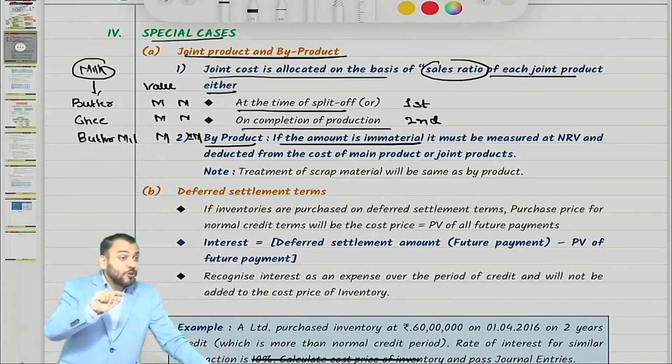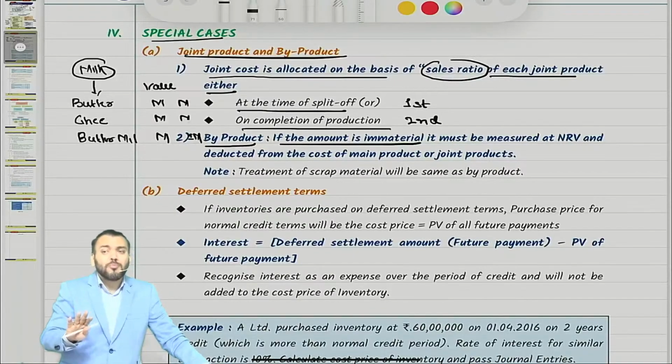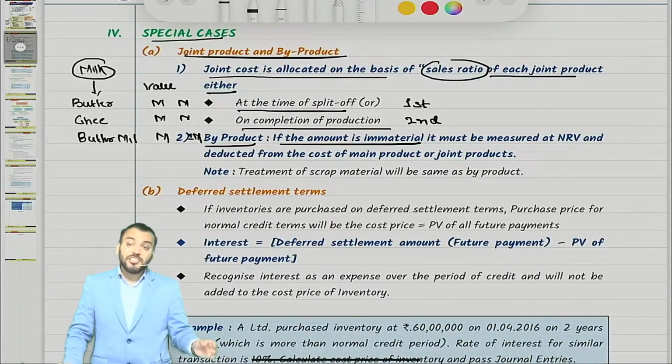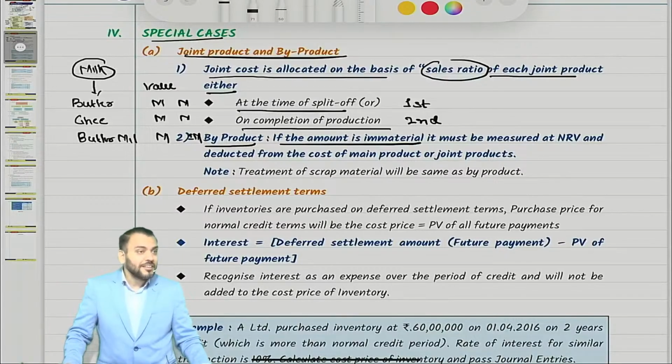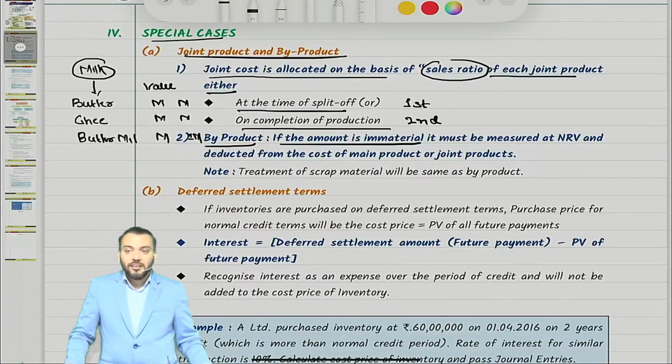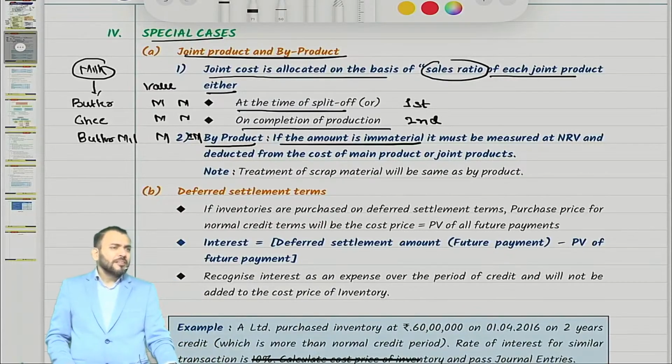But can you say a loss of 1 crore rupees requires proper disclosure, but a loss of 1 rupee does not require proper disclosure, because that is not required to understand the information of the financial statements? So that is immaterial to whom? To the user of the financial statements. Means it will not affect the decision of the user of the financial statements. That does not require proper disclosure. Understood?